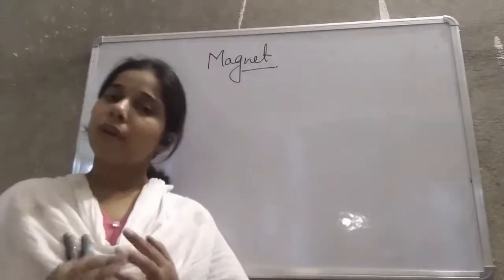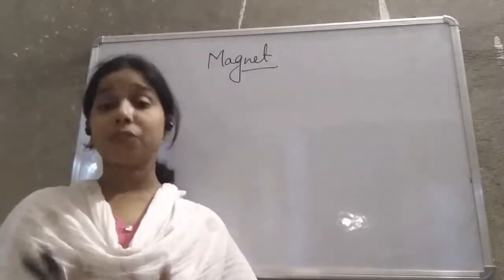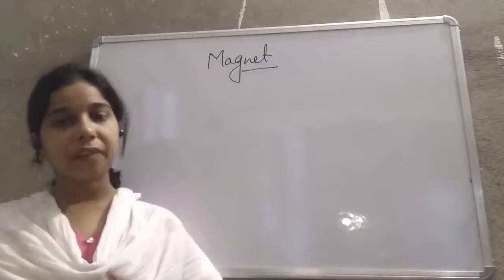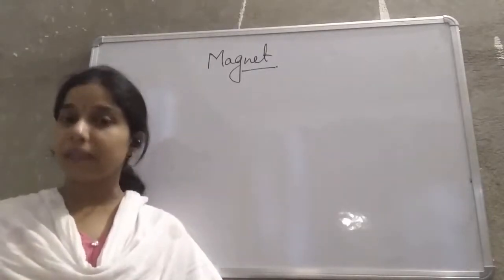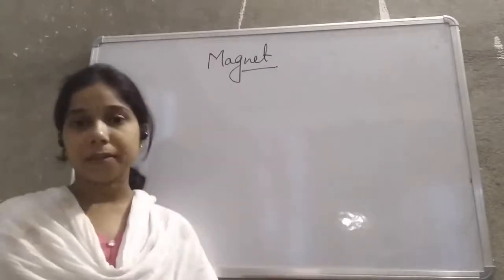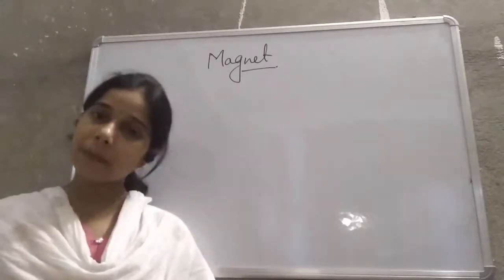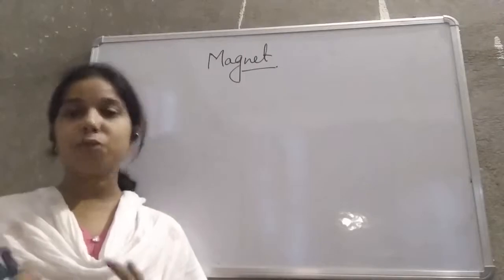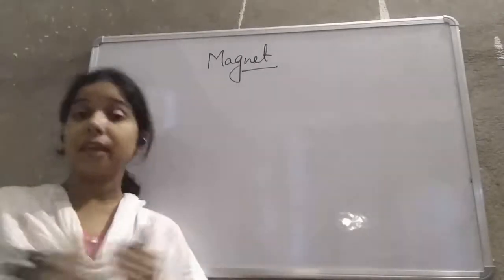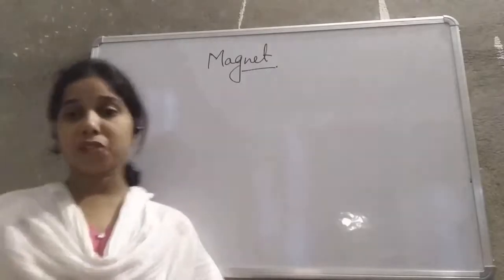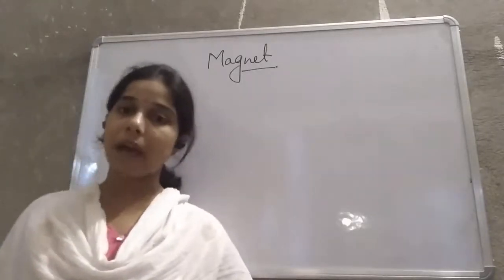We have seen a lot of materials which have this property of attracting other objects towards themselves, and for that object we gave the name magnet. We also came to know how the magnet was discovered. Basically, there was a shepherd whose name was Magnus.